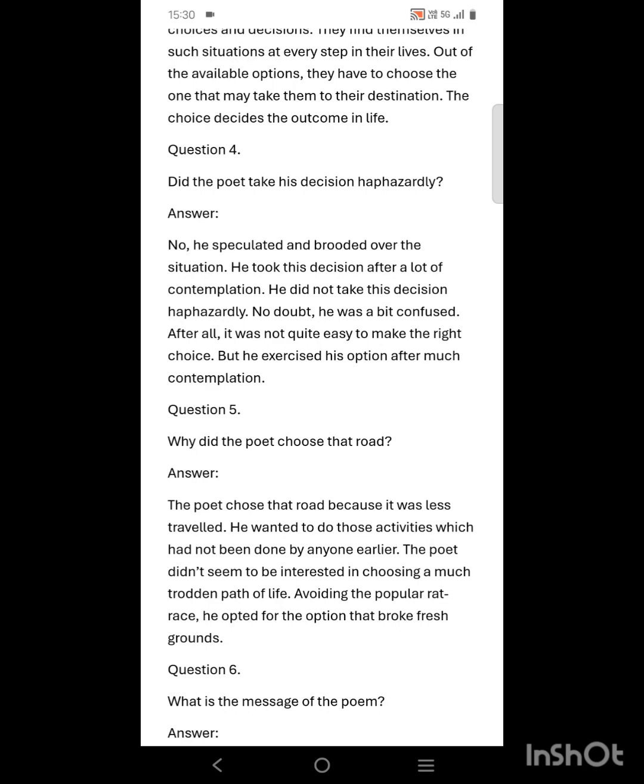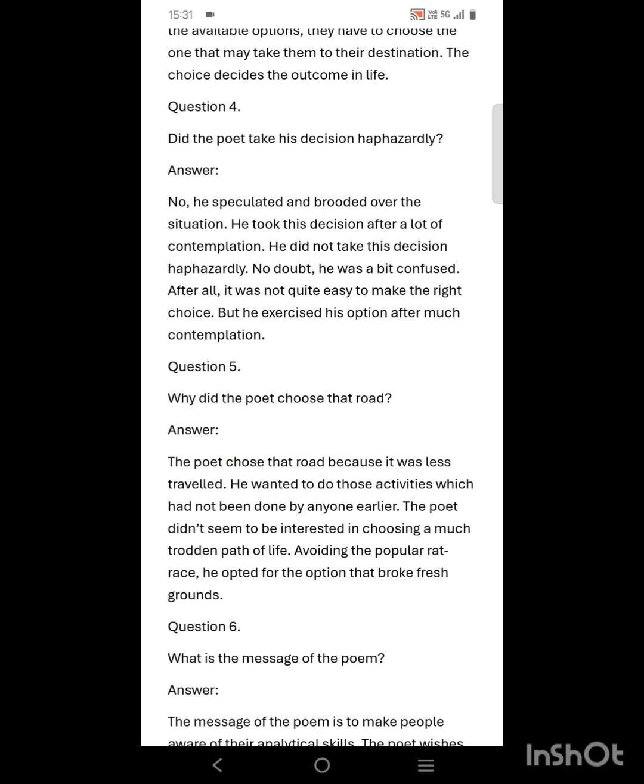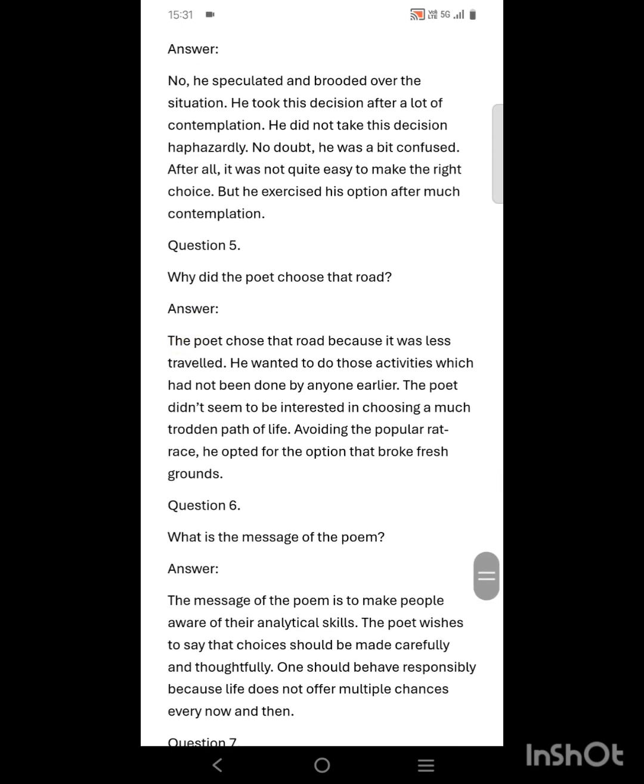So, the poet had not chosen his path haphazardly. He was confused, but he had chosen his path after much introspection and carefully, after seeing all of them from his own perspective. So he exercised his contemplation and had chosen the right path for him.